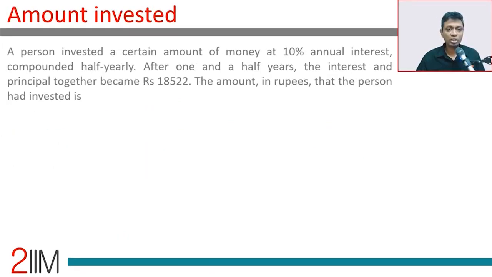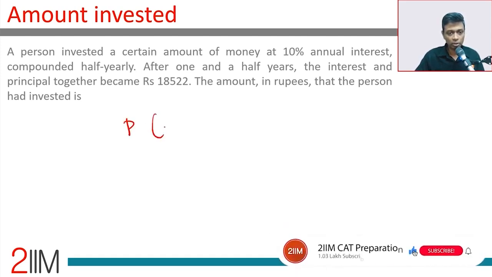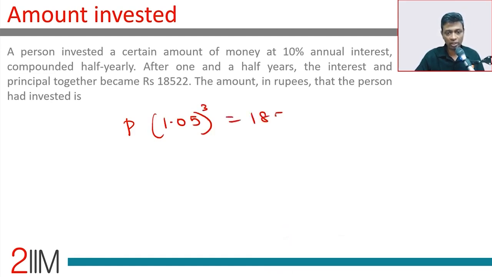A person invested a certain amount of money at 10% annual interest, compounded half yearly. After 1.5 years, the interest and principal together became 18,522. Principal into 1.05 whole cube is 18522. That's all this is. 10% annual interest, compounded half yearly. So half yearly interest is 5%. After 1.5 years, that is 3 compoundings, it becomes 18522, find principal.